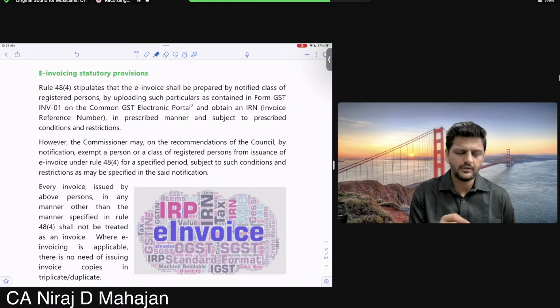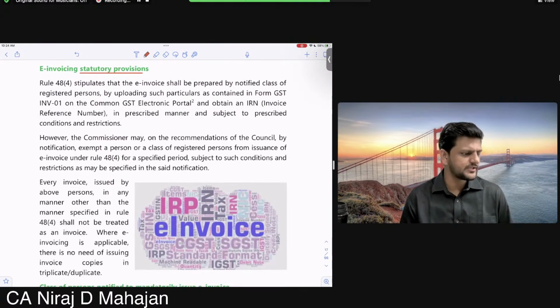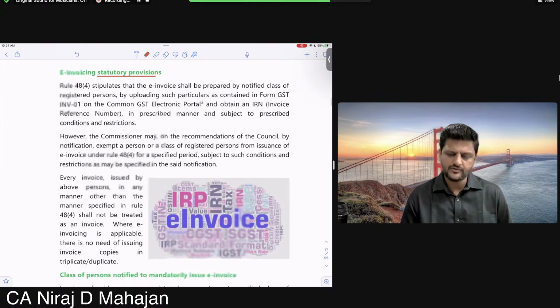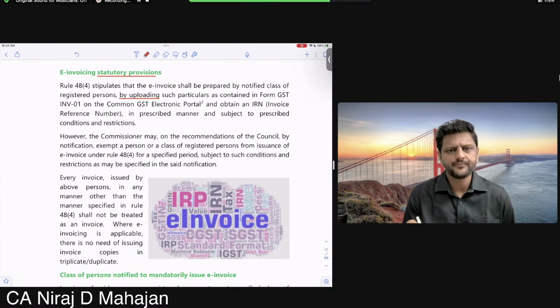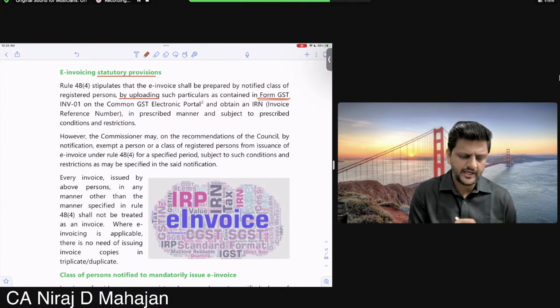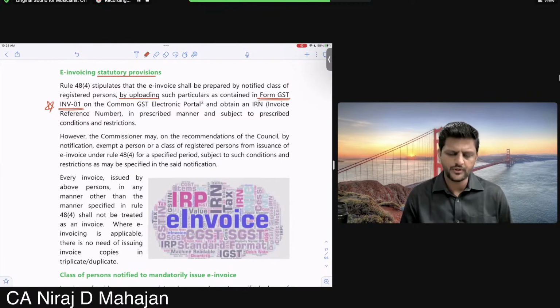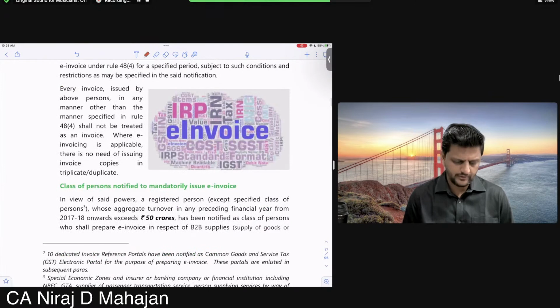E-invoicing, but now the statutory provisions. What is the law about it? Rule 48(4) stipulates that an e-invoice shall be prepared by a notified class, this we have done, by uploading such particulars contained in form GST INV-01 on the common GST electronic portal.